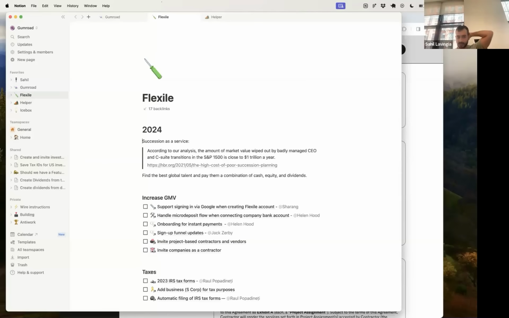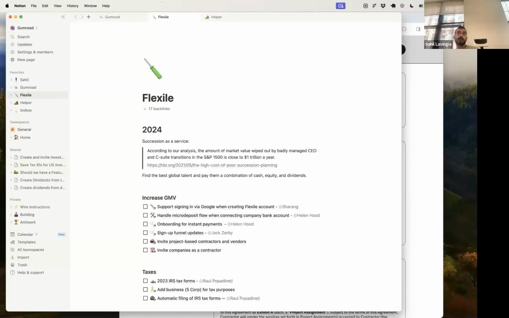Harvard has this nice article that talks about this. One of the most complicated, tricky, expensive, painful things that exist in corporate life is transitions between the people running the business and the people who will run the business. If you go public, I had a meeting with Goldman Sachs about taking Gumroad public in 2019, I think.